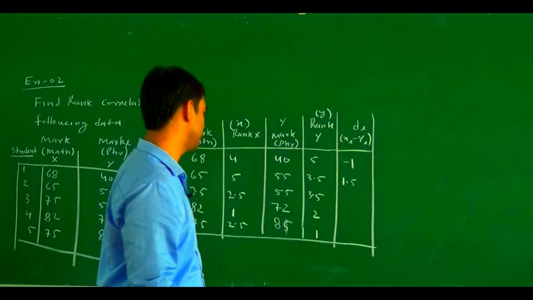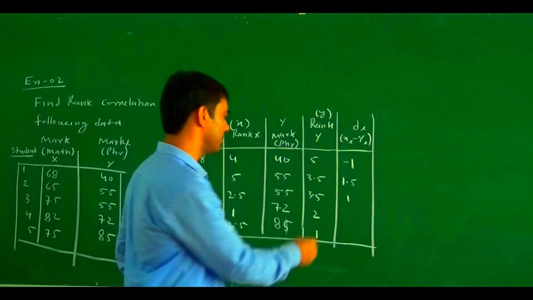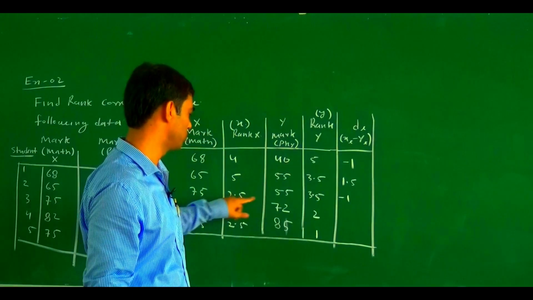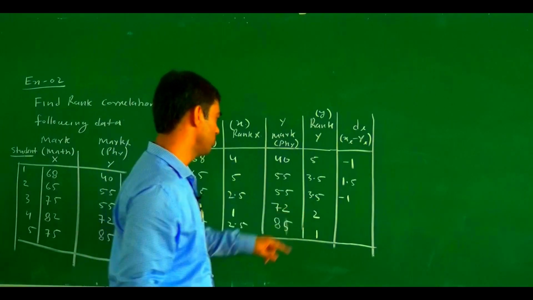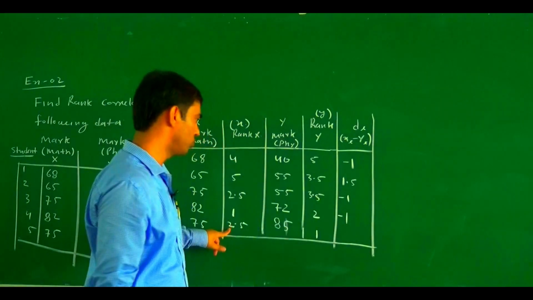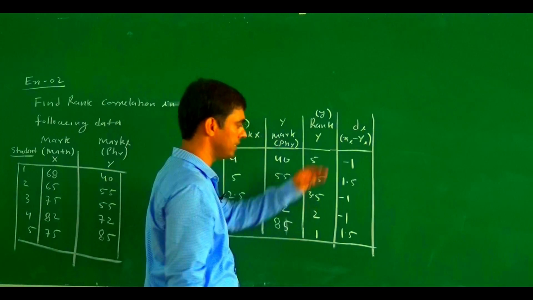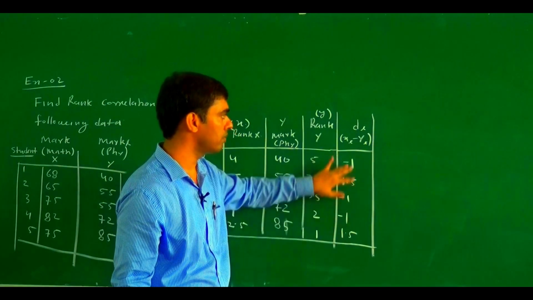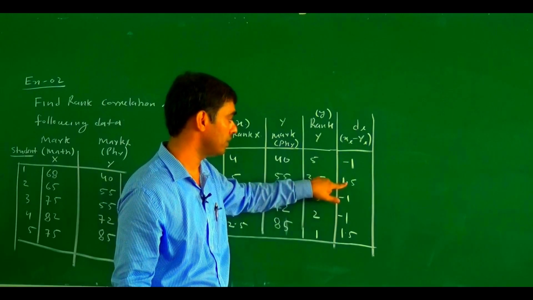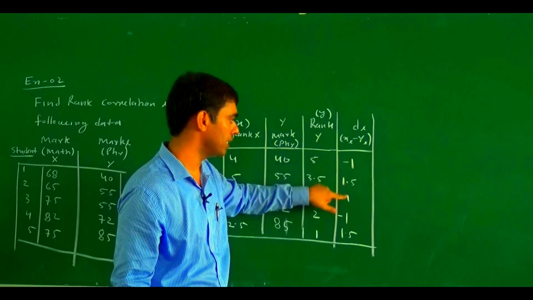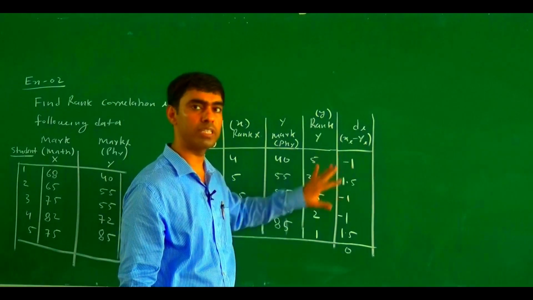2.5 minus 3.5 becomes minus 1. Sorry, this one is minus 1. 2.5 minus 3.5, so 1 minus 2 becomes minus 1. And 2.5 minus 1 becomes 1.5. For verification, the sum must be equal to 0. 1.5 plus 1.5 is 3, and minus 1, minus 1, minus 1 is minus 3. Minus 3 plus 3 becomes 0. This means the calculation is correct.